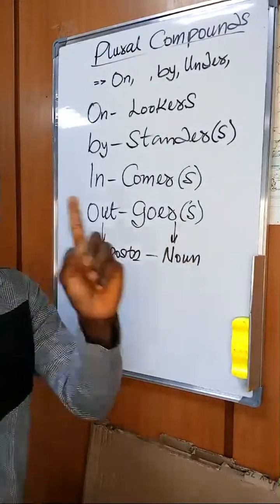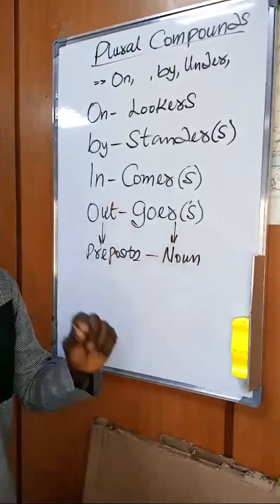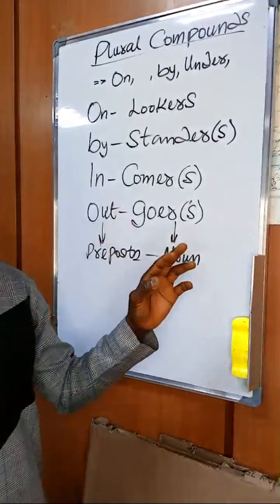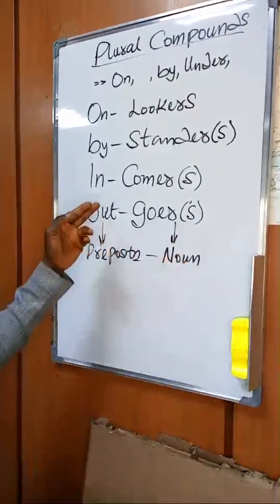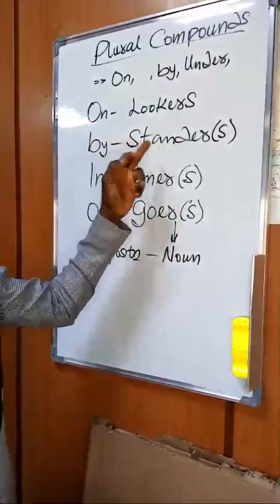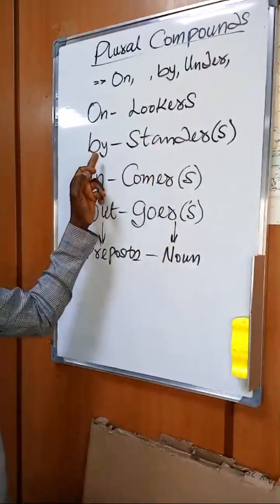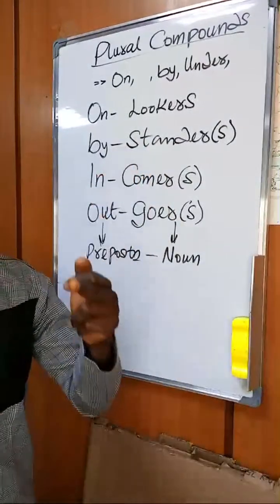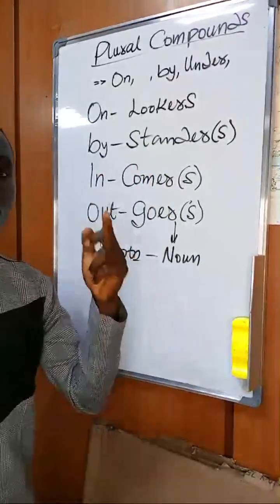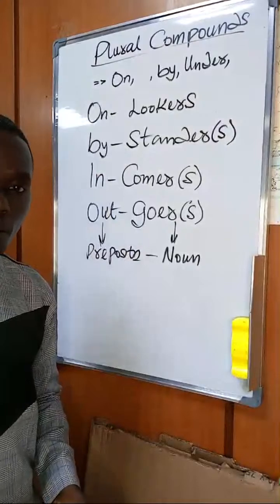The preposition. That is rule 1. So whenever you have any question and you are given options, if the options are made up of a preposition and a noun, you should make sure that the noun has the S in the pluralized form.